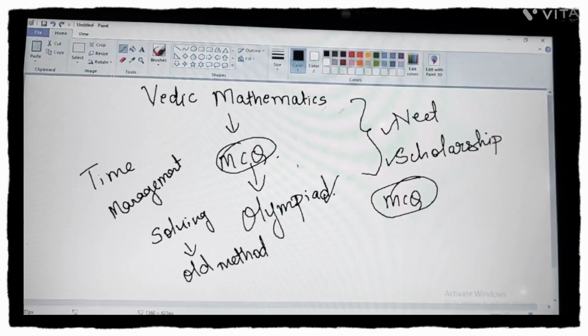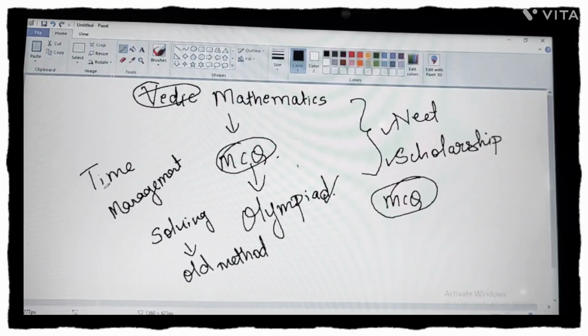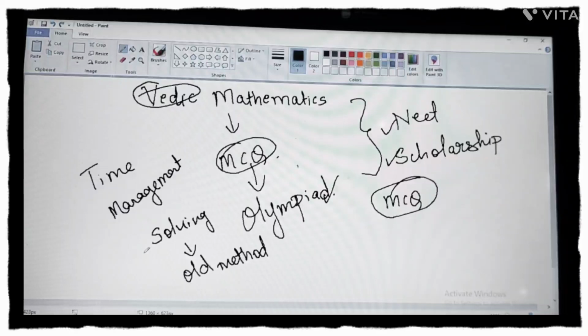So this Vedic mathematics method will help you to get the answers in an easy short way in 1 minute or 30 seconds, which will help you to manage your time. That is the reason students nowadays use these Vedic mathematics techniques to solve their paper, and with this they can easily manage the time, and even at the end they get time for rechecking and all. Okay, so let us start.